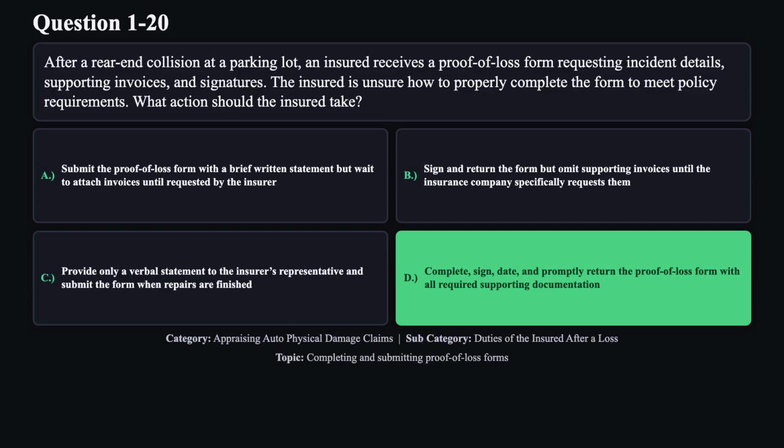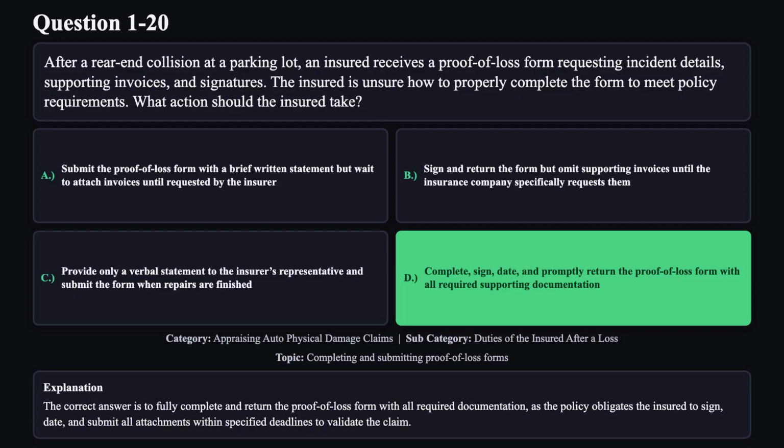The correct answer is D. The correct answer is to fully complete and return the proof of loss form with all required documentation, as the policy obligates the insured to sign, date, and submit all attachments within specified deadlines to validate the claim.